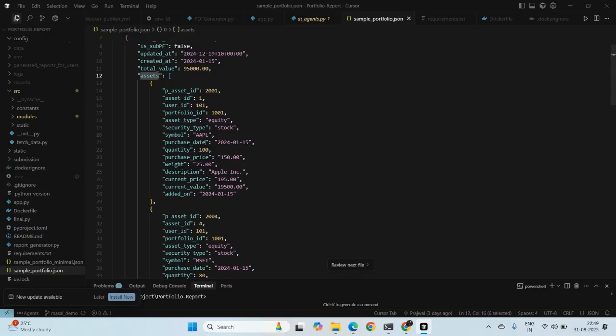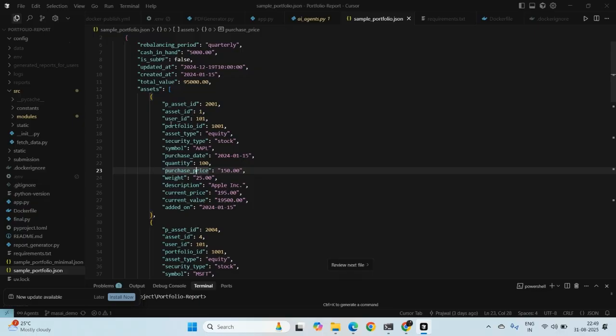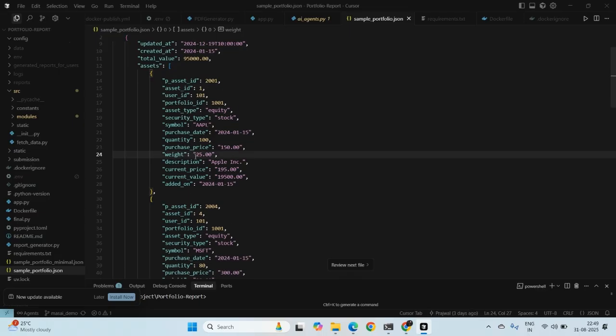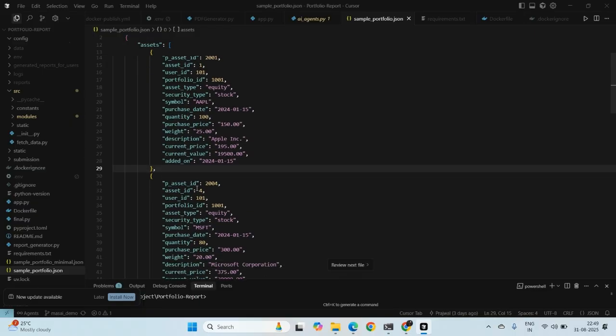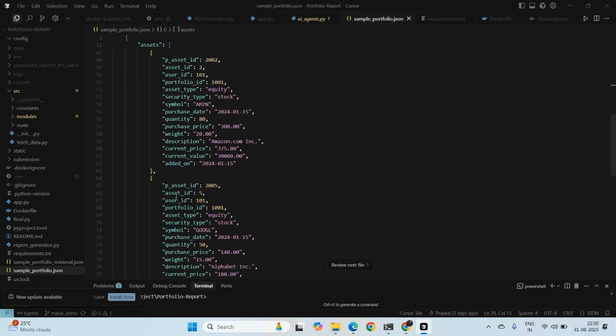We have assets. Currently we are using US stocks because it is quite simpler to get news and data for US stocks, but we can easily scale it for our Indian solution. Here are some sample stocks. For each asset, I'm expecting its symbol, the type, whether it's an equity or a mutual fund, the purchase date, and the weight, basically the weight that it comprises of your portfolio. Sometimes the weight changes day by day because prices fluctuate, so we also take the quantity and buying price to keep up with the updated weight.